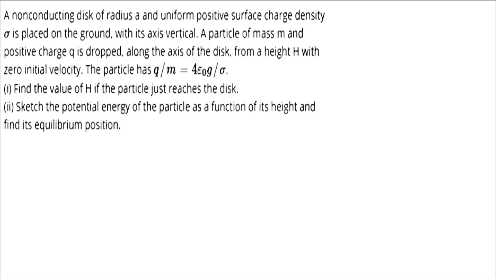So how to start with our problem? For example, let's assume that this is a ring. Okay, now it is placed, and we can define that this may be our vertical direction from which we are dropping it. So this may be our particle which is here, and we need to find the height at this instant. So what should be the height from which it should be dropped? So basically we need to find the value of h.